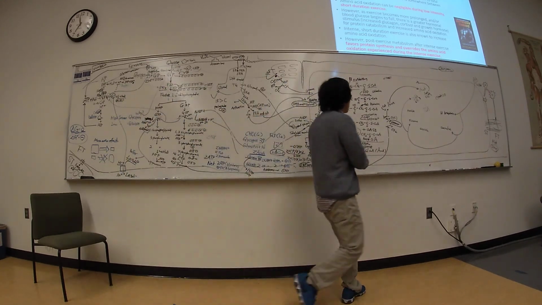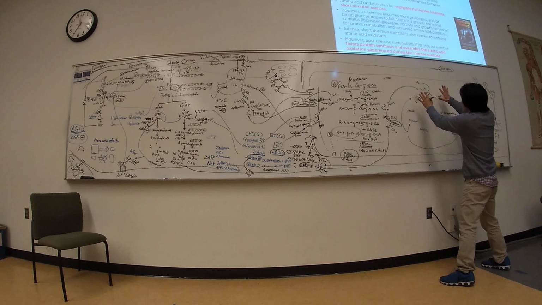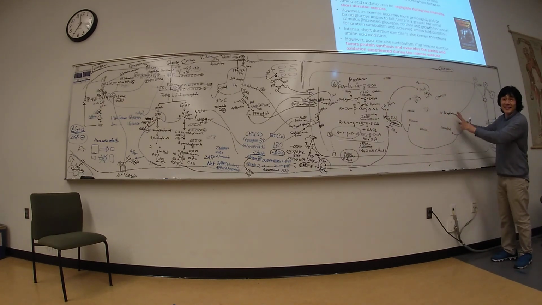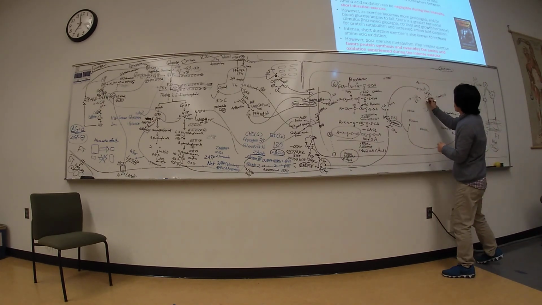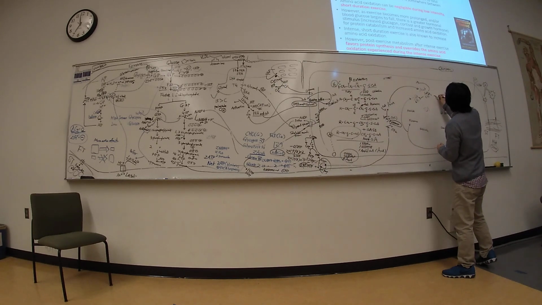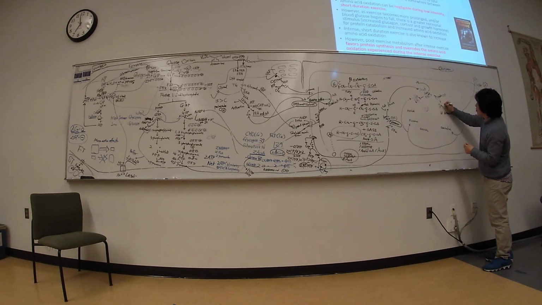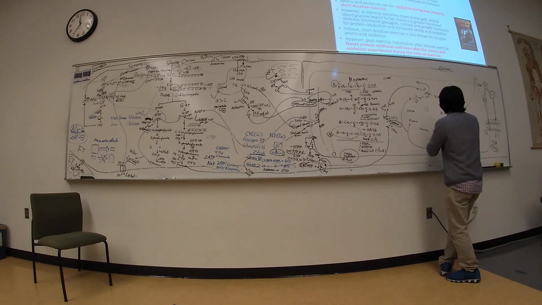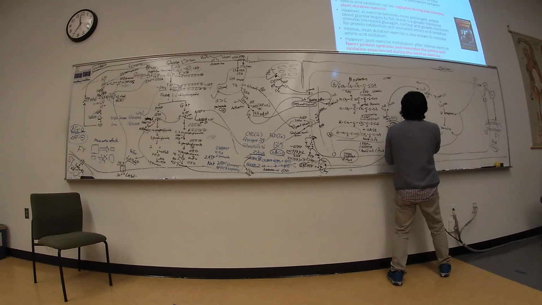So we are almost done. Now we come here, this is the TCA cycle. Oxaloacetate becomes citrate, and I forgot there is isocitrate. Then it becomes alpha-ketoglutarate, succinyl coenzyme A, succinate, fumarate, malate.